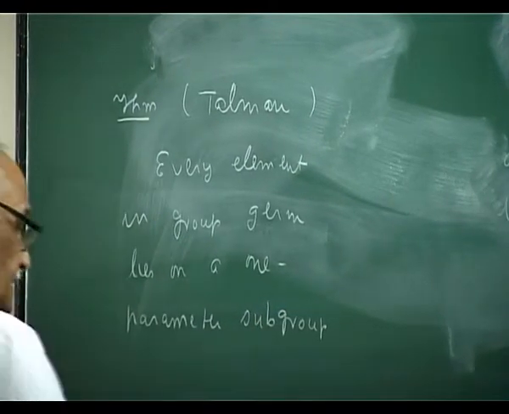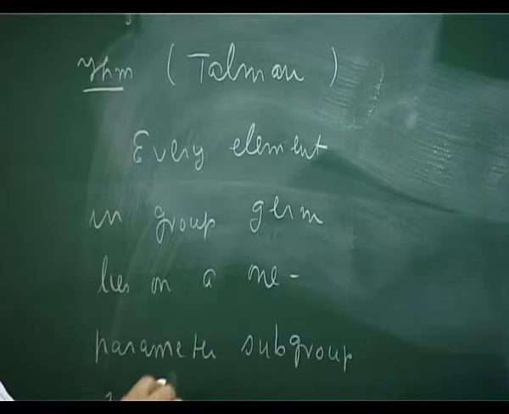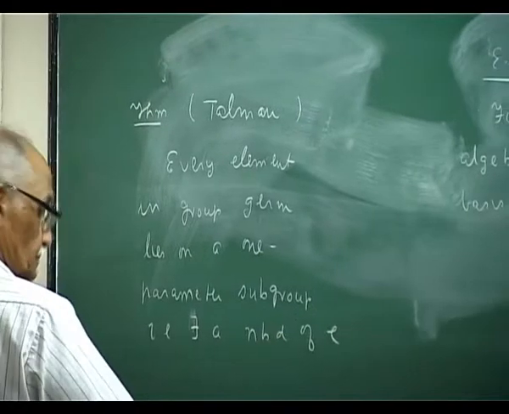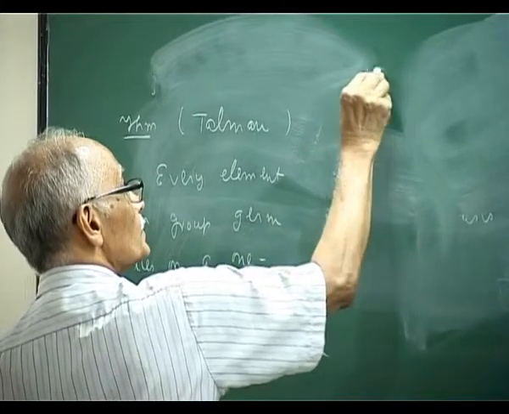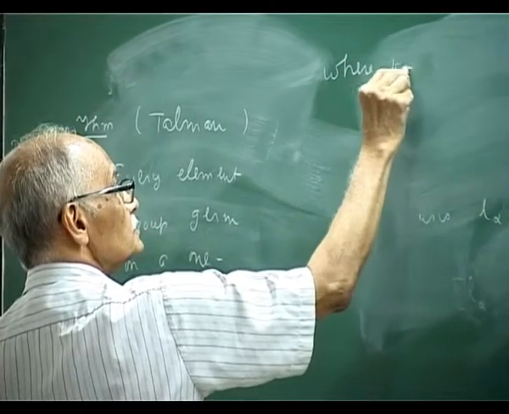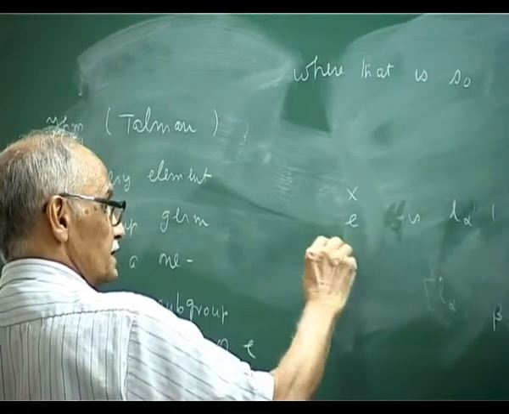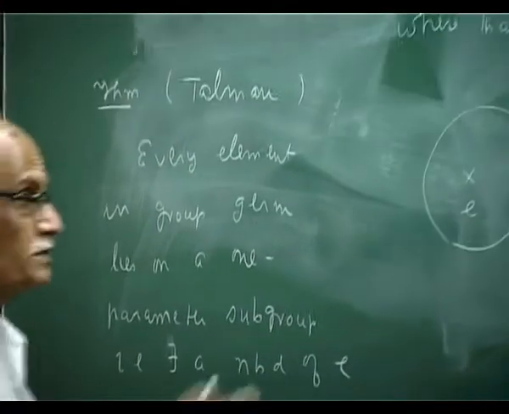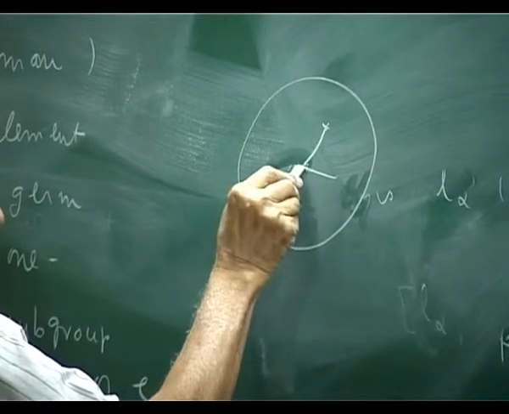That is, there exists a neighborhood of the identity where that is so. So you can choose some small neighborhood, which I will call the group germ, and each element here lies on a one parameter subgroup.